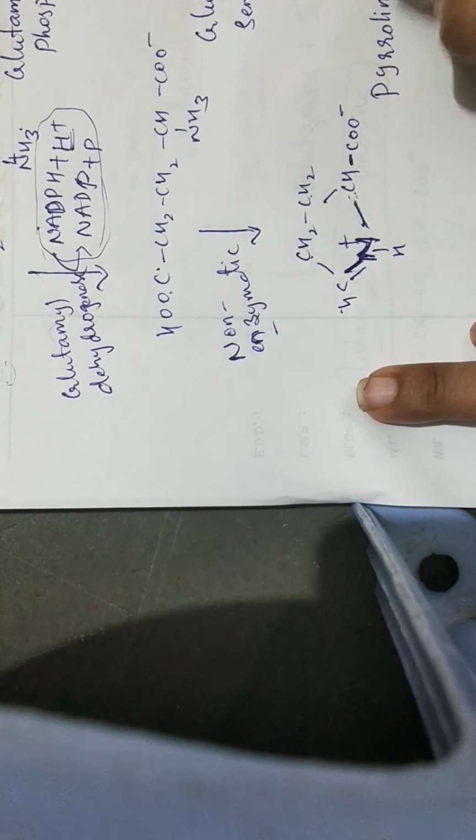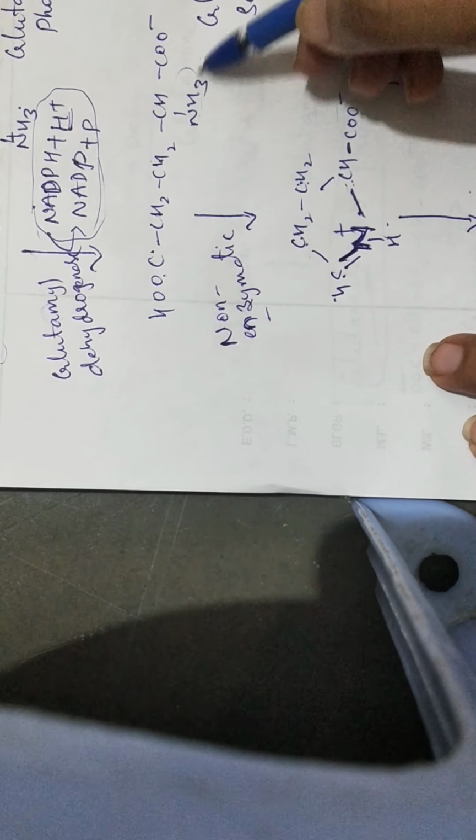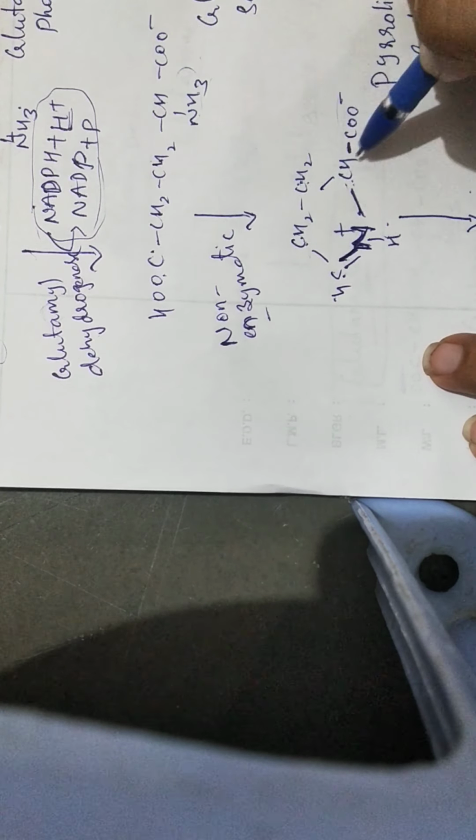This is the thing obtained. Here CH2, CH2, CH2, CH, NH: from this NH, hydrogens are lost, CH, COO minus.